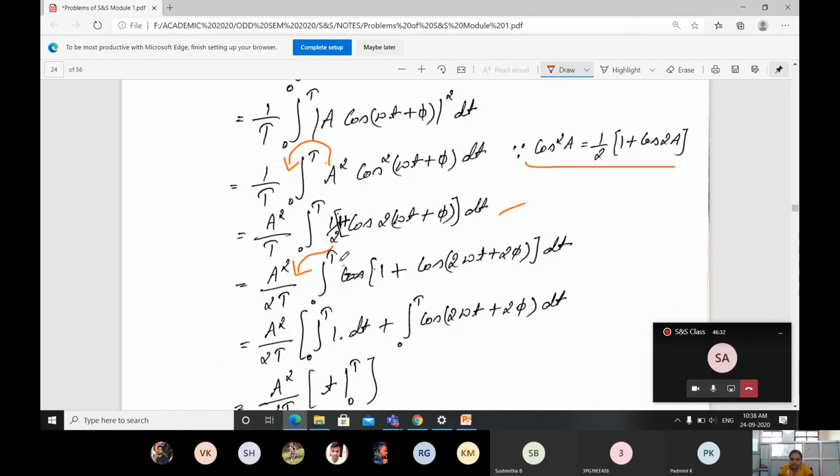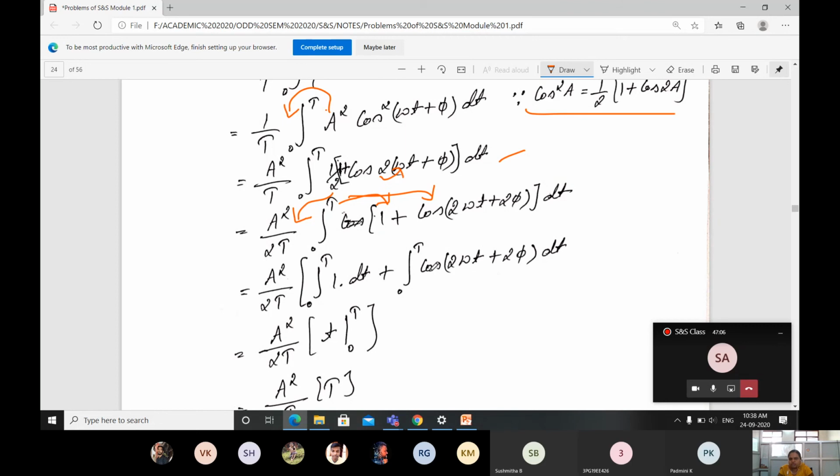Integration from 0 to T of 1 plus cos(2 omega t plus 2 pi) dt. Then applying the integration for both the functions: integral 0 to T of 1 into dt, plus, since there is a plus, integral 0 to T of cos(2 omega t plus 2 pi) dt. The integration of cosine is going to be sine.